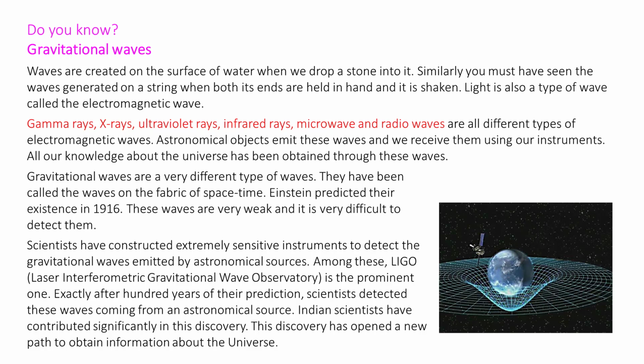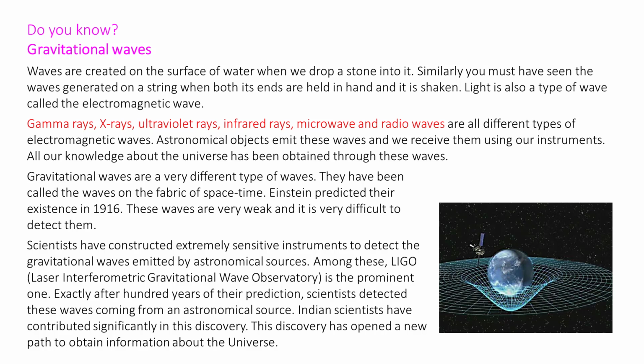Astronomical objects emit these waves and we receive them using some instruments. All our knowledge about the universe has been obtained through these waves. Gravitational waves are a very different type of waves. They have been called the waves of the fabric of space-time.